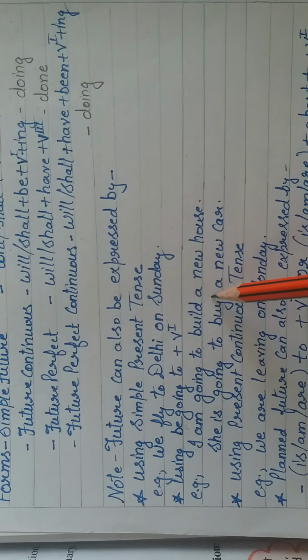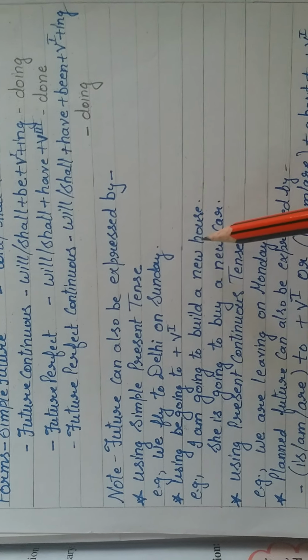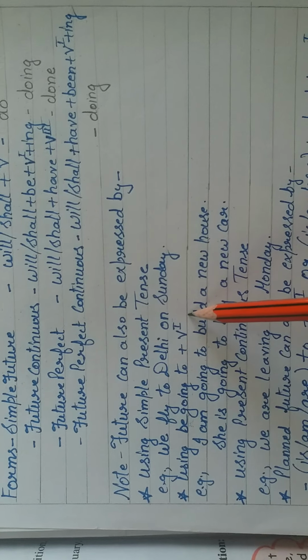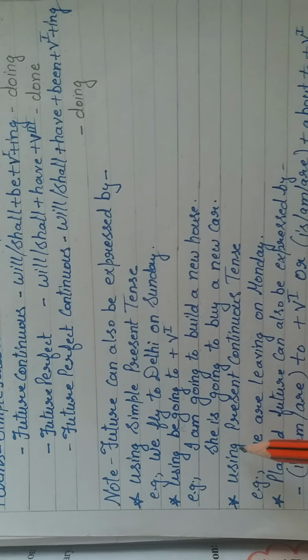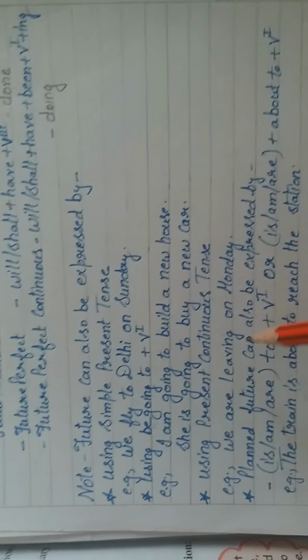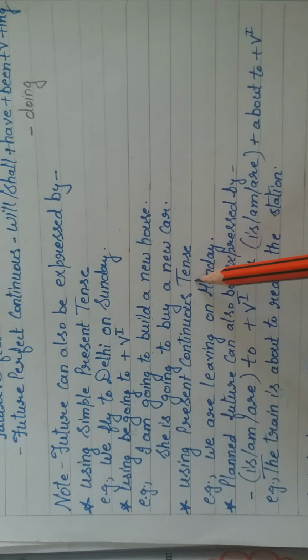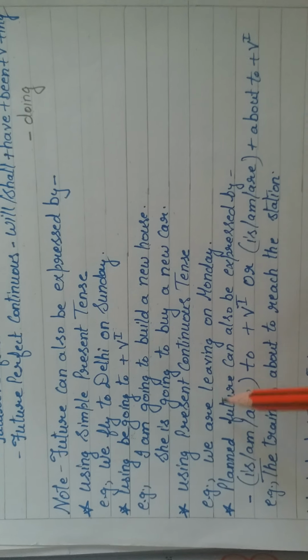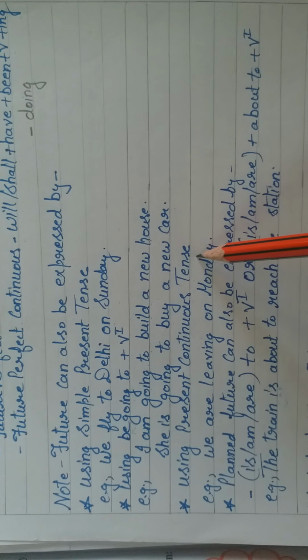So these types of sentences we frame, or we may express actions in future, by using be going to plus first form of the verb. Then next is using present continuous tense. Present continuous tense can also be used to express future. For example, we are leaving on Monday, we are moving on Saturday.